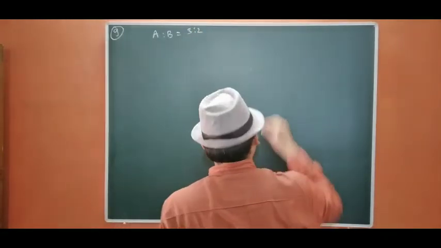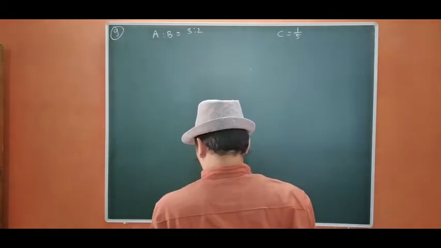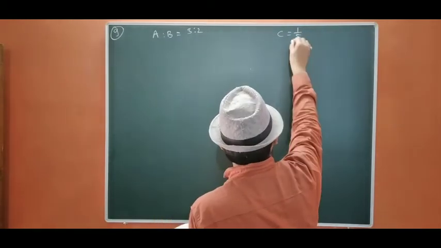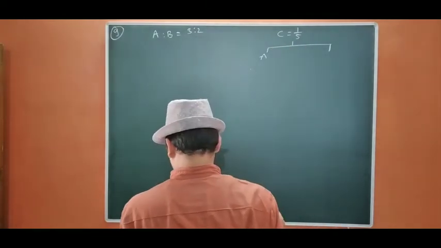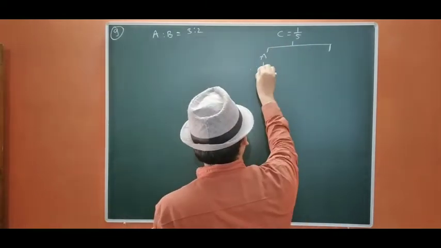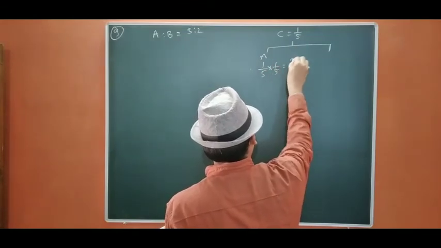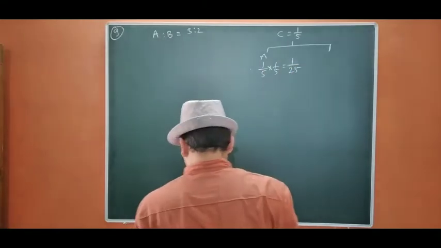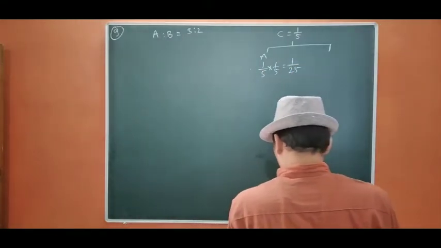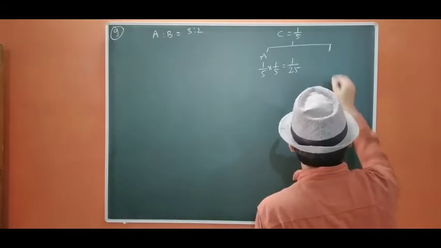Then C for 1/5 share in the profit. C acquires 1/5 of A's share, that is 1/25 from A, whereas he acquires 4/5 share from B.